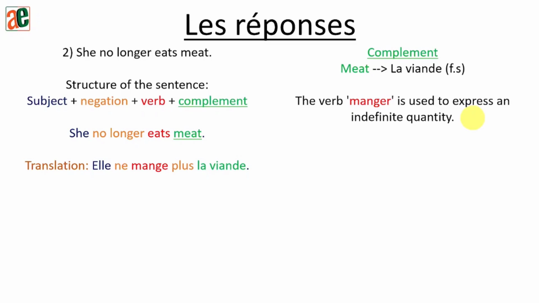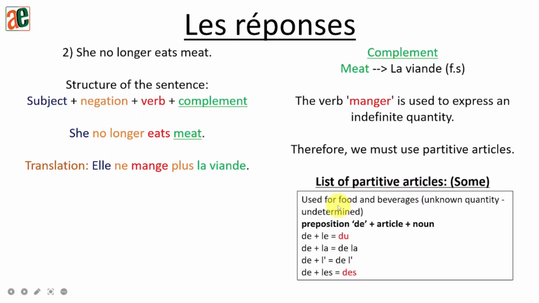And even if it was not a negative sentence, let's suppose it was she eats meat, we don't have the exact quantity. So therefore, we must use partitive articles in this sentence because we don't know the exact quantity. Partitive articles are generally used for food and beverages for unknown quantity. Okay?